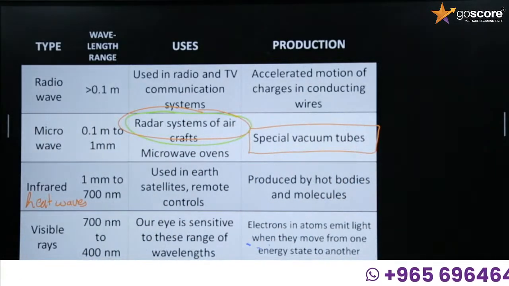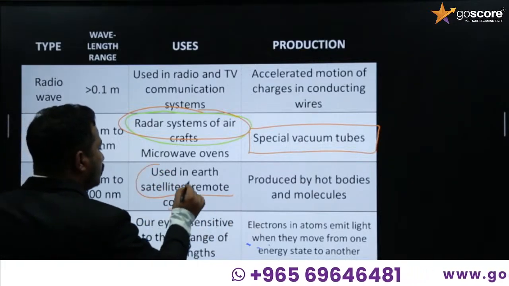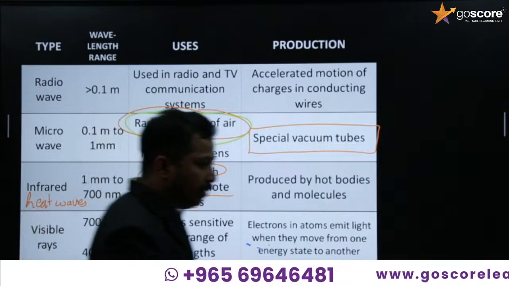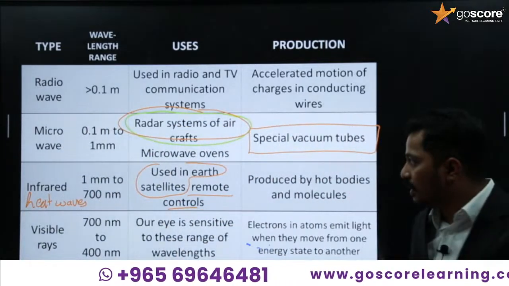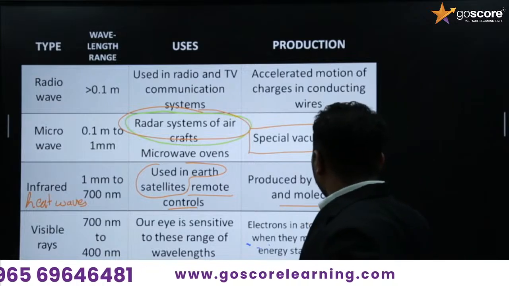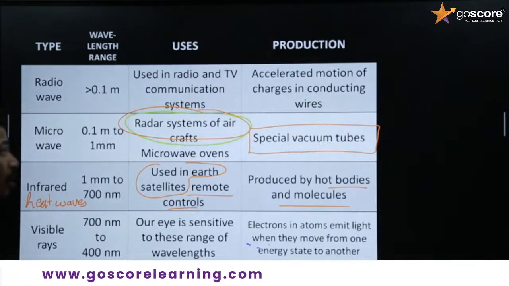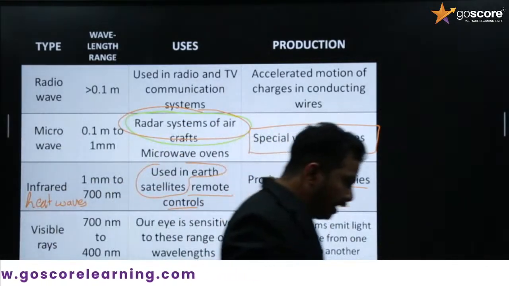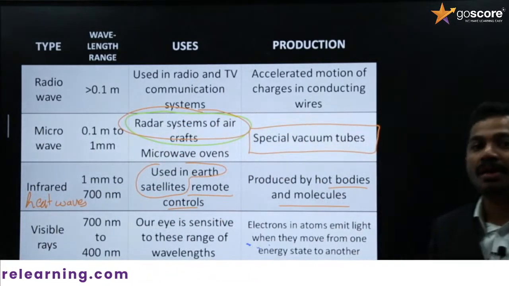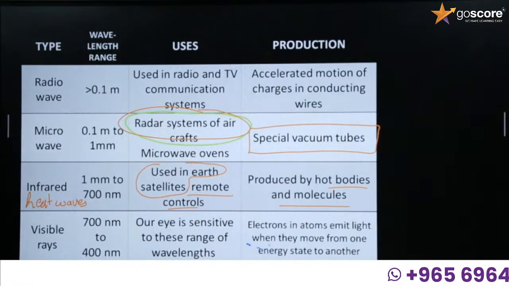So infrared is used in remote controls and earth satellite. That's very important. Which ray is used in earth satellite? It is infrared, and it is produced by hot bodies and molecules. Infrared waves are produced by hot bodies and molecules. Very important one. How are infrared waves produced? They are produced by hot bodies and molecules.